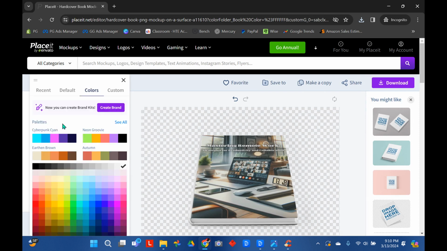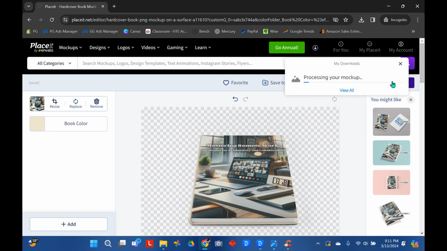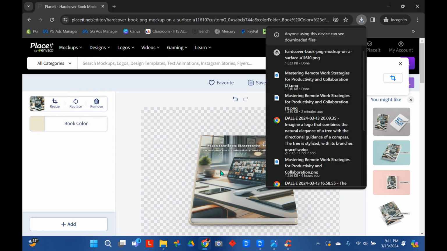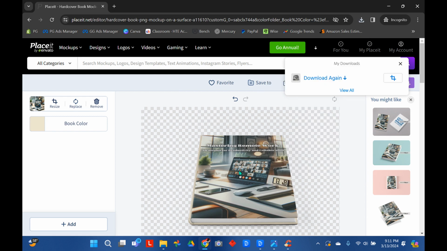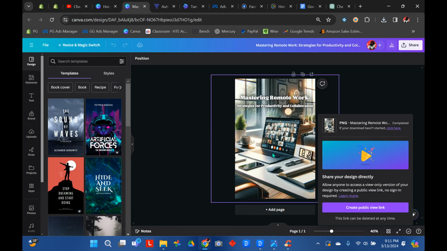Then you can change the color of your book to match this a little more. We'll go with this color here. Maybe this color. Now you can play around with it, and you can click download. This will pop down. It'll process your mock-up. Click download. It'll download it to your device, and you can use this on your website. You can do this for each and every one of your ebooks, or you can even just leave it just like it is here. You can just use this picture here. Completely up to you. Either way works.